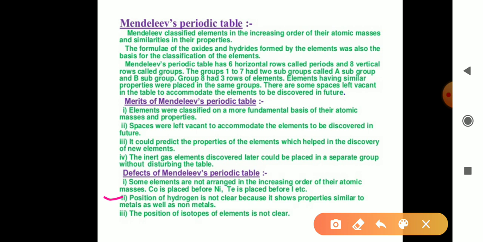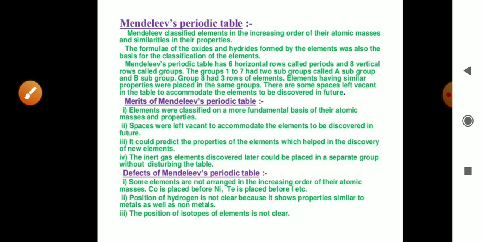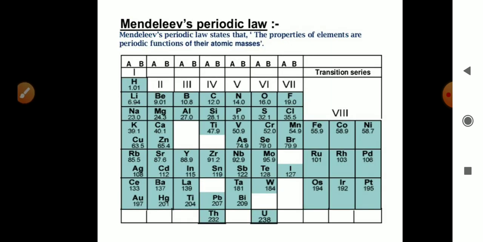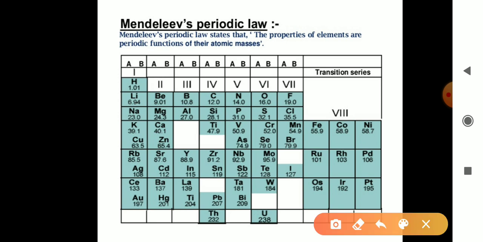Second demerit, the position of hydrogen is not clear because it shows properties similar to metals as well as non-metals. The position of hydrogen is not clear in the table because, according to Mendeleev, the elements in one group have similar properties. So in any group, suppose this is the first group, all elements in the first group show similar properties. But if we see here, the first element is hydrogen and below hydrogen there are lithium, sodium, potassium, rubidium, cesium, and here gold is there.